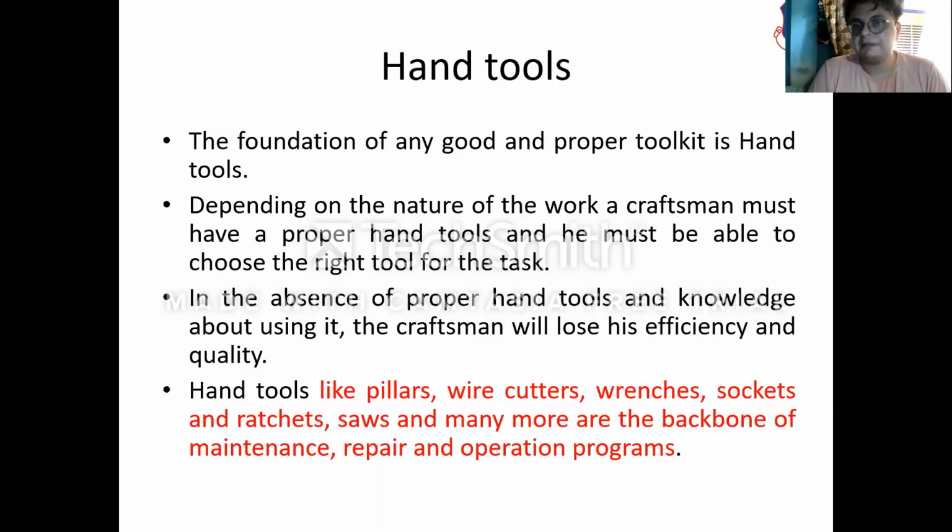Hand tools like pliers, wire cutters, wrenches, sockets, ratchets, saws, and many others are the backbone of maintenance, repair, and operation programs. These tools, operated by hand, are mainly used for maintenance.